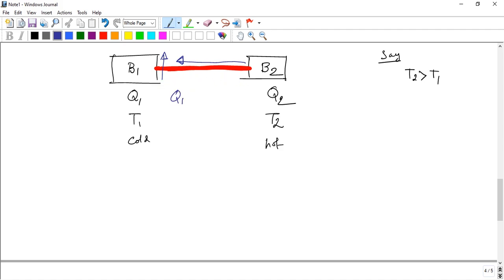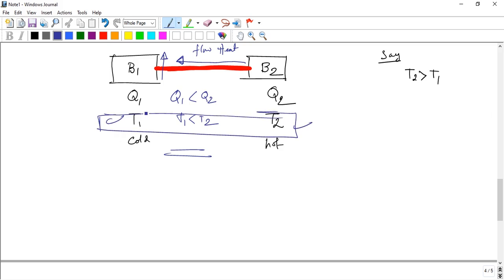So Q1 is less than Q2 and T1 is less than T2. The cold body gains some heat and the hot body loses some heat. So that is a flow of heat. The temperatures T1 and T2 define the direction of heat flow.